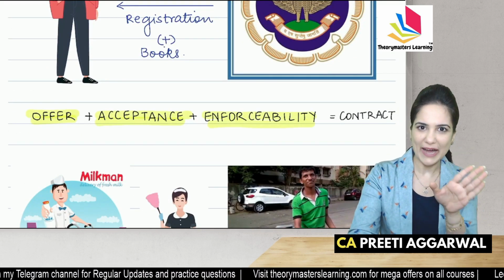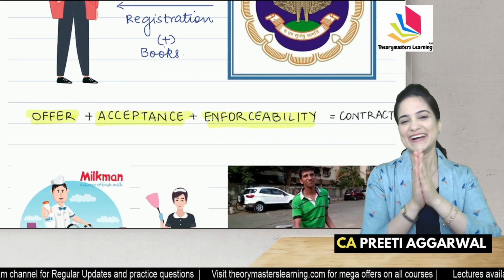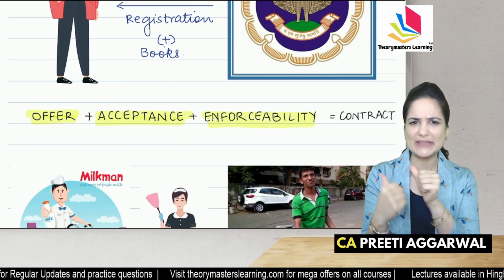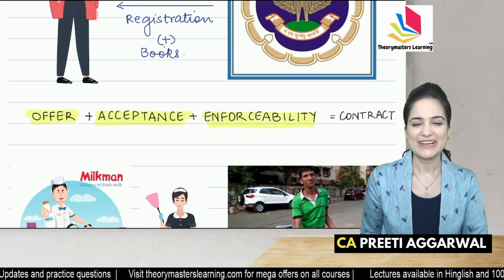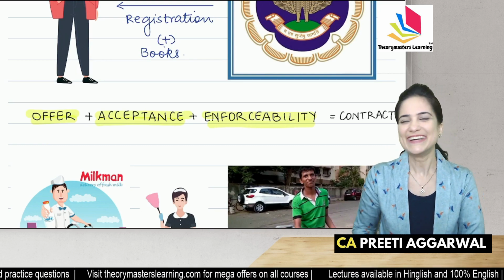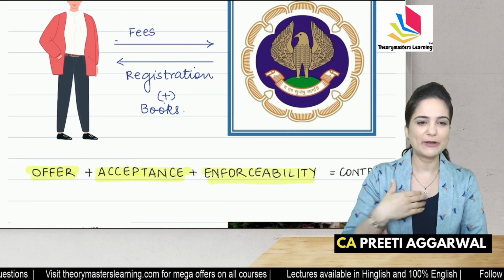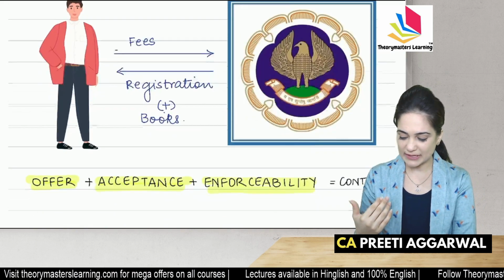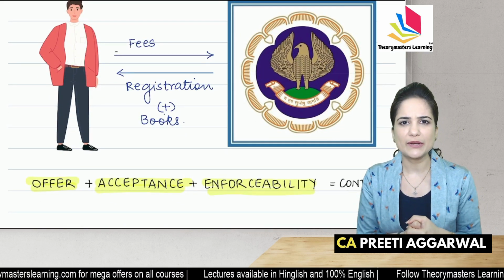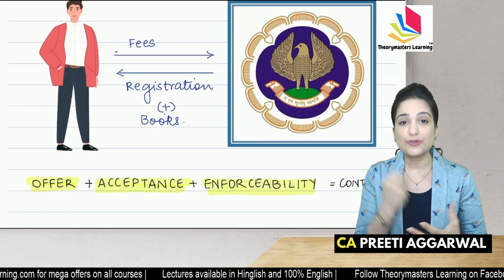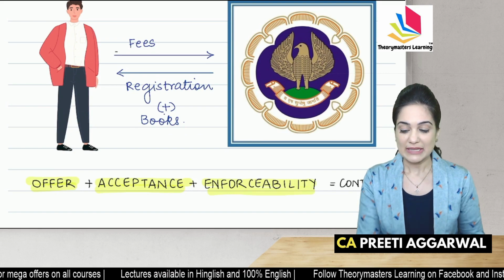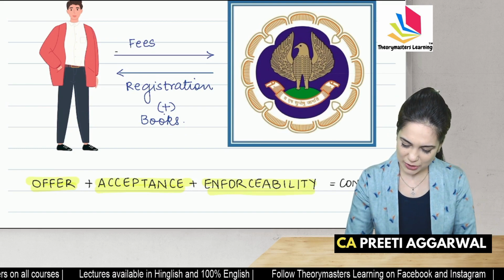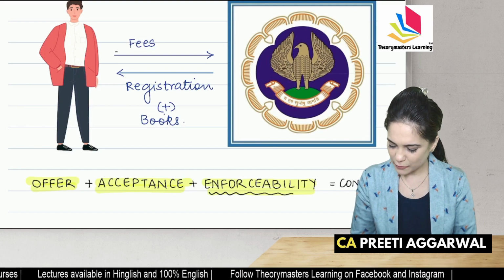Now, I don't want to give you ideas on how you can take action. Otherwise, you will say that Preeti ma'am has taught all these remedies to us. Just kidding. So you gave an offer. It was accepted by the institute. If you don't get the books, you try to take action. That intention of taking action is nothing but enforceability.